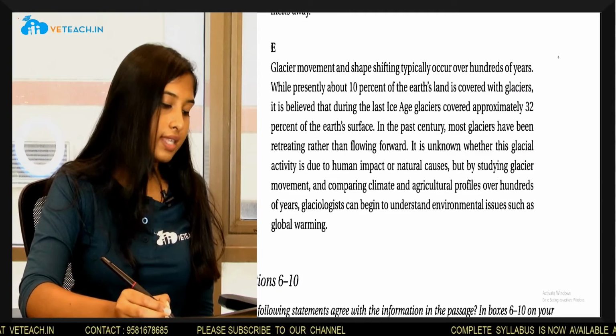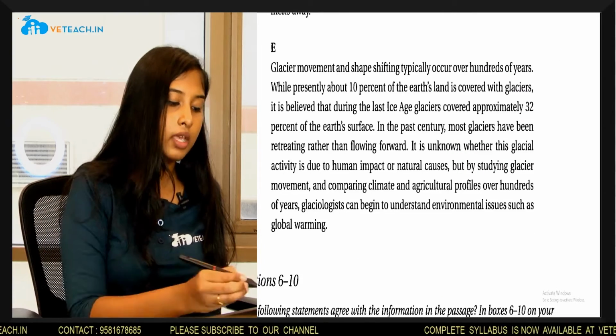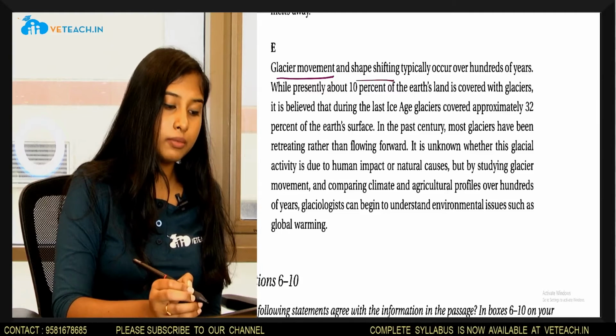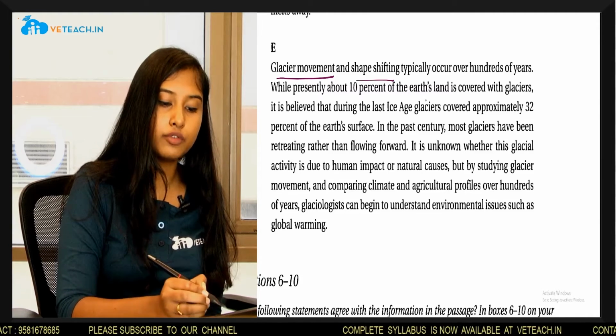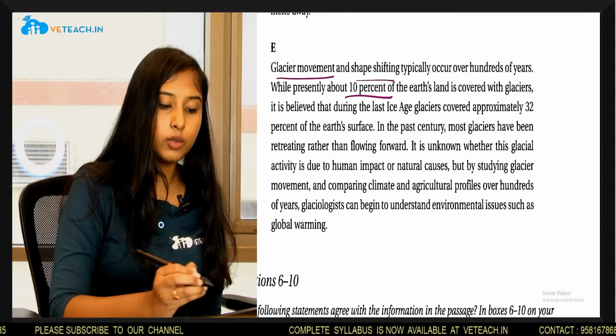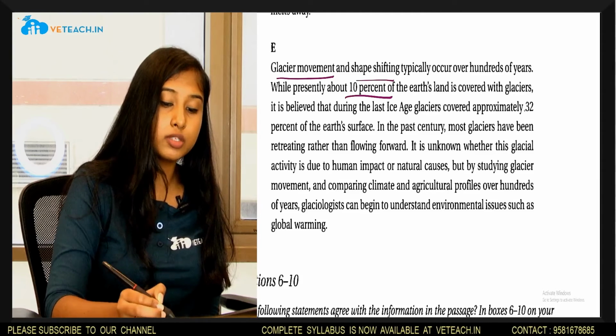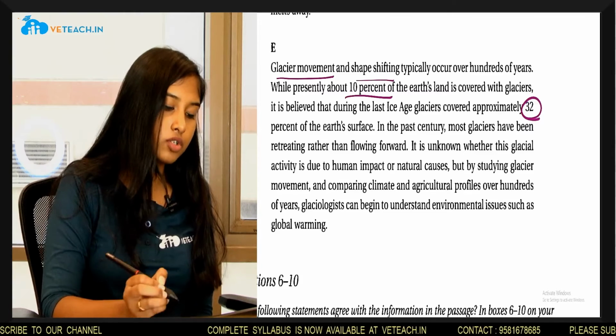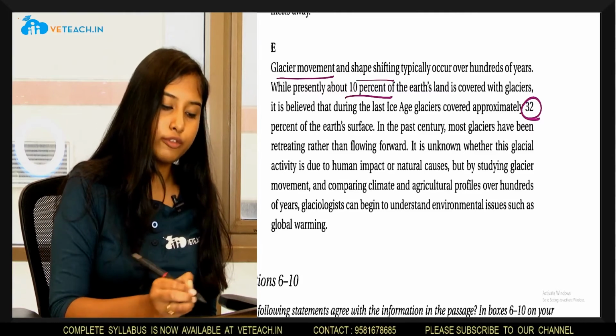Moving on to the last section of the passage, section E. Glacier movement and shape shifting typically occur over hundreds of years. While presently about 10% of the Earth's land is covered with glaciers, it is believed that during the last ice age, glaciers covered approximately 32% of the Earth's surface. In the past century, most glaciers have been retreating rather than flowing forward.